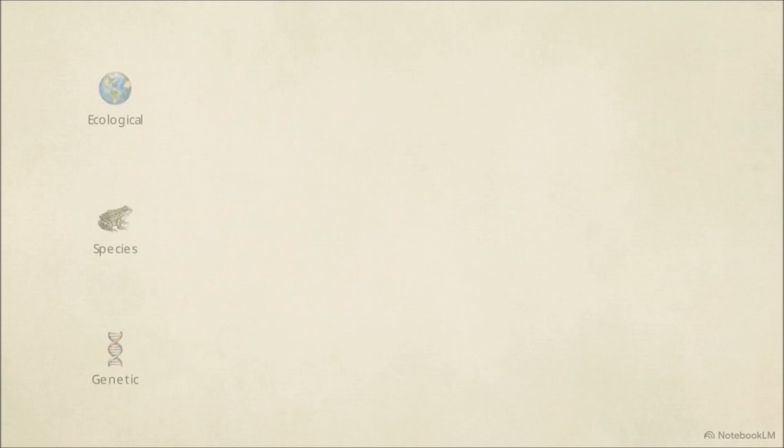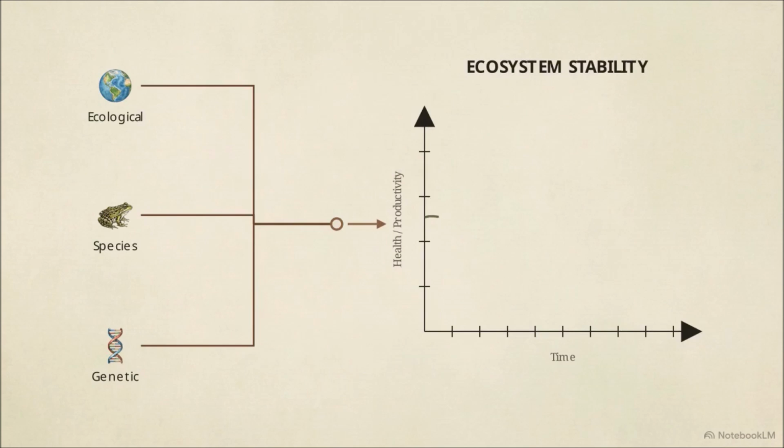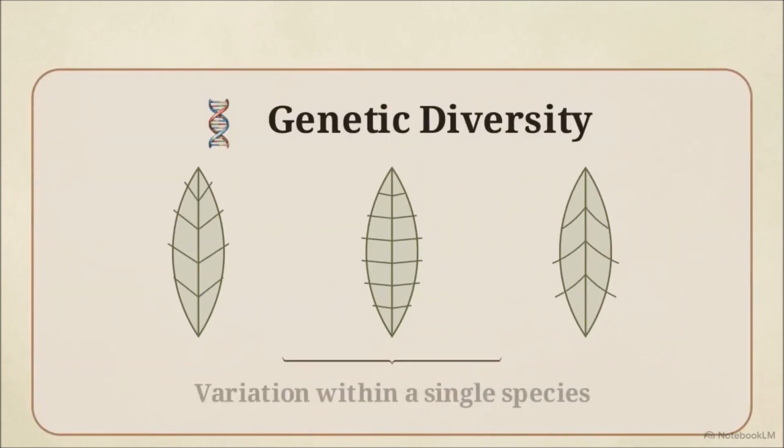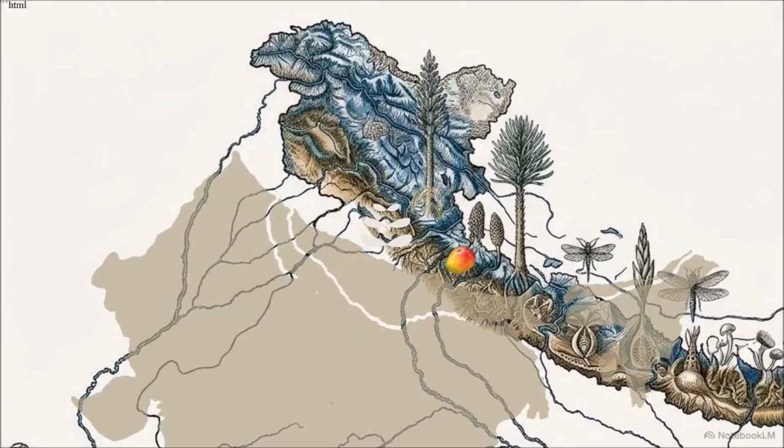You will eventually use these three distinct levels as the baseline variables to evaluate how biological variety influences the overall stability of an ecosystem. Looking at the first tier, genetic diversity, we measure variation within a single species. In India alone, we catalog over 50,000 genetically different strains of rice and 1,000 varieties of mango. We also see this in the medicinal plant Rauwolfia vomitoria growing in the Himalayas, showing high genetic variation in the concentration of the active chemical reserpine.